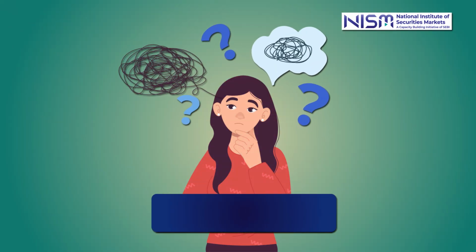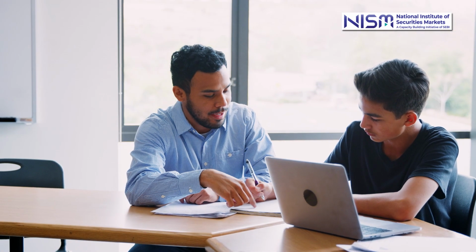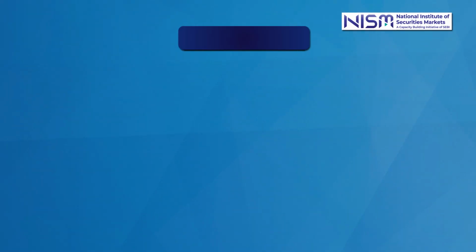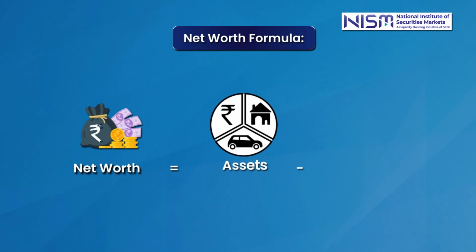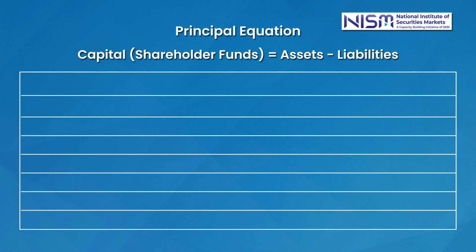Most non-accountants have a tough time reading annual reports, and if you know basic mathematics, I am giving you a scheme whereby you can understand the annual report. We all know that our net worth or our capital is equal to our assets minus liabilities. So if you remember this one principal equation, capital is equal to assets minus liabilities, all the other things are subsidiary to it.